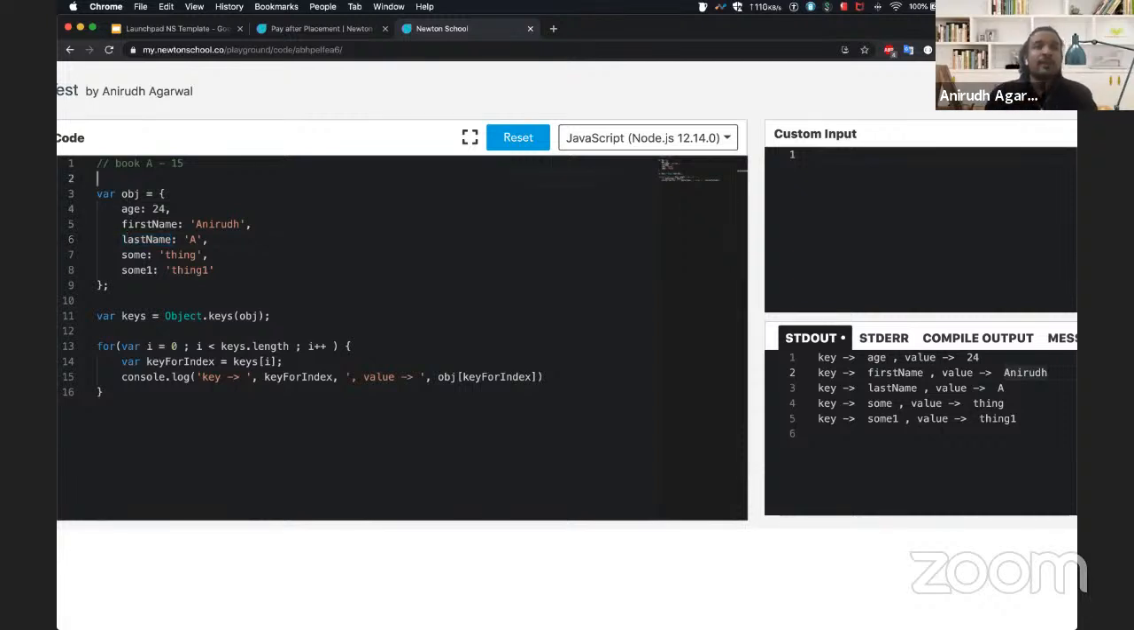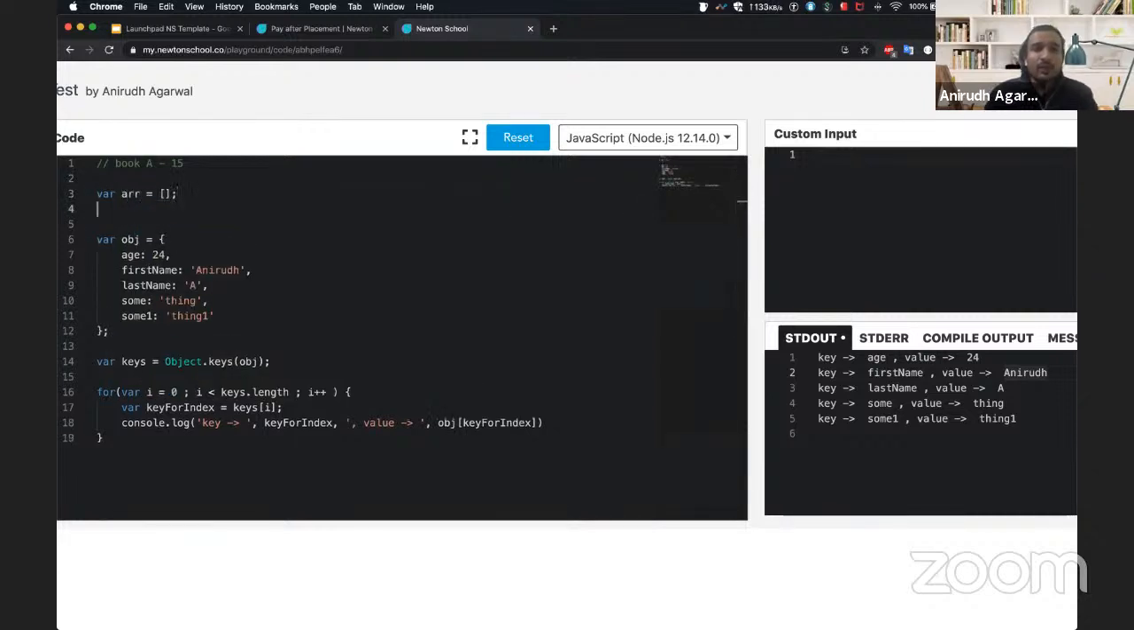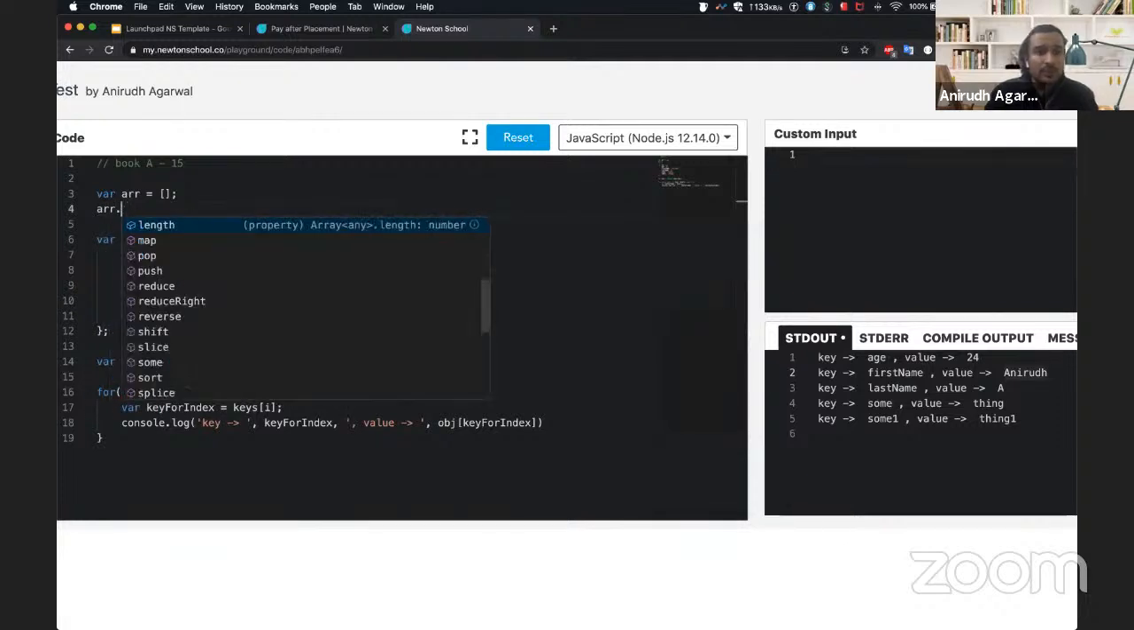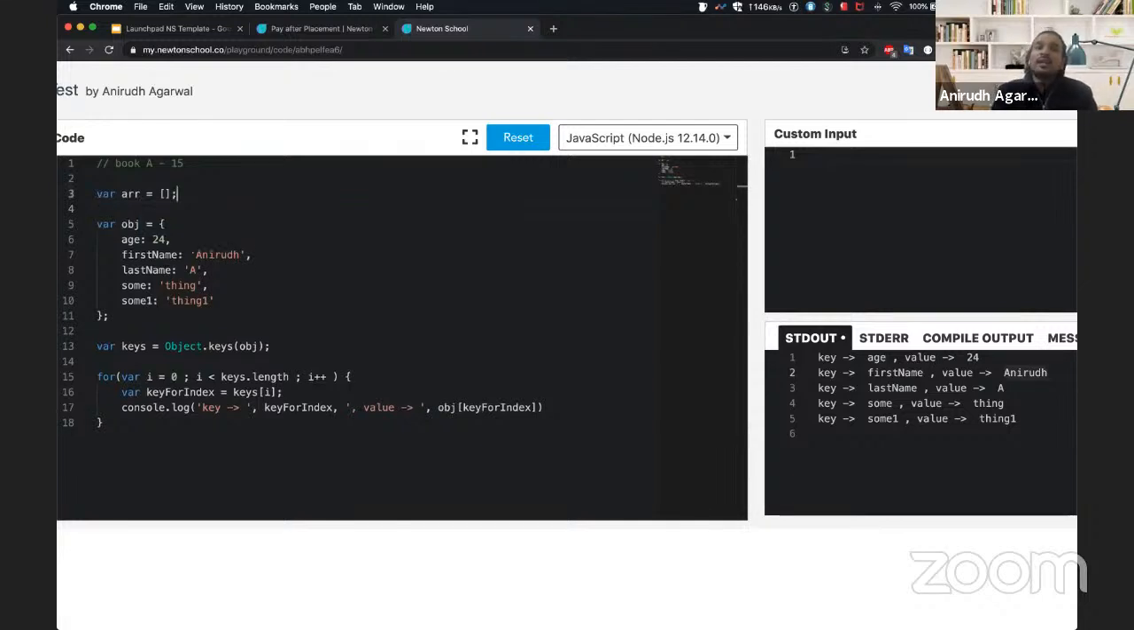It is very simple. If I create an array, let's say I create a variable ARR and I give it an array, right? You can go ahead and use all of these functions. These are all the functions that you can use. You can do slice, splice, all of these, right? So just go ahead and read about them.